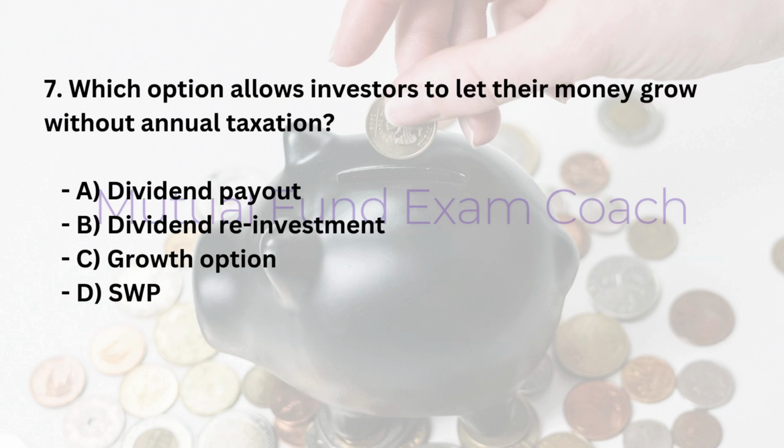7. Which option allows investors to let their money grow without annual taxation? A. Dividend payout. B. Dividend reinvestment. C. Growth option. D. SWP. Answer, C. Growth option.